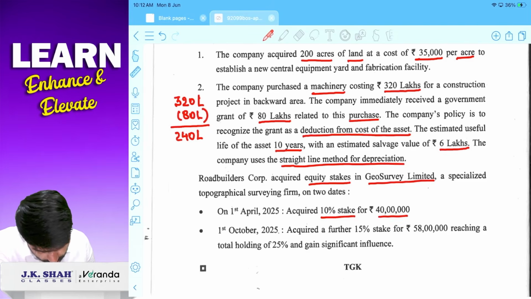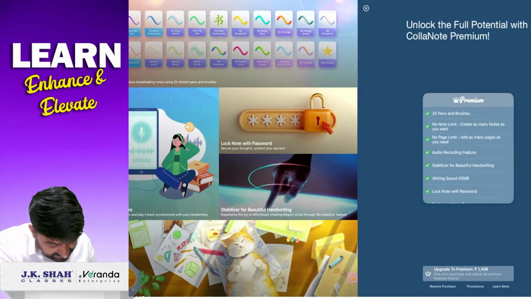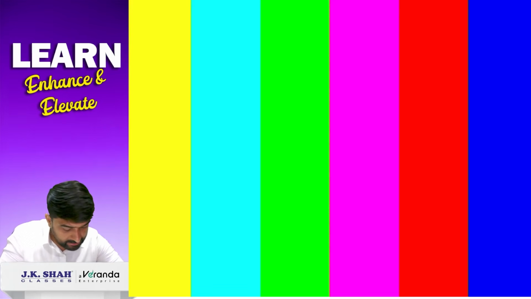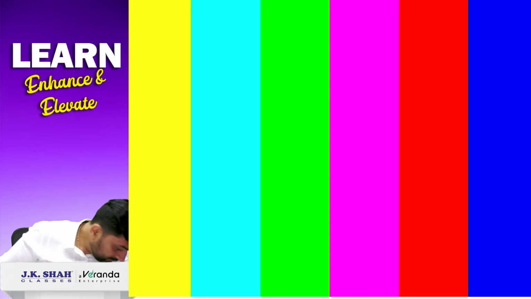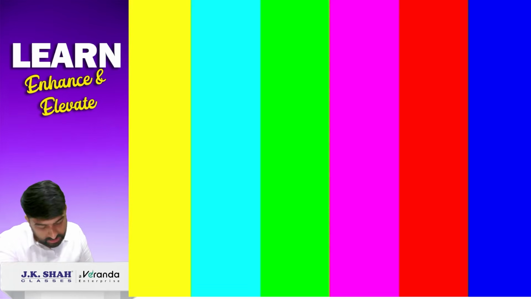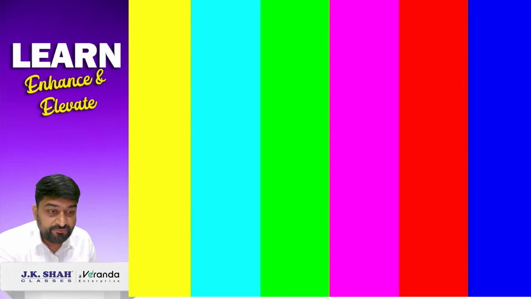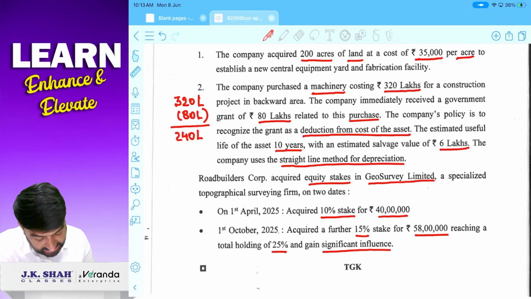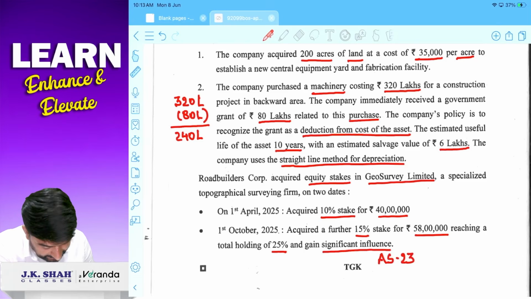And on 1st October 2025, acquired a further 15% stake for 58 lakhs. So 10% and 15%, total holding will be 25% and they gained significant influence. Significant influence gain kiya means investor-associate relationship will be established and AS23 will be applied. Correct?